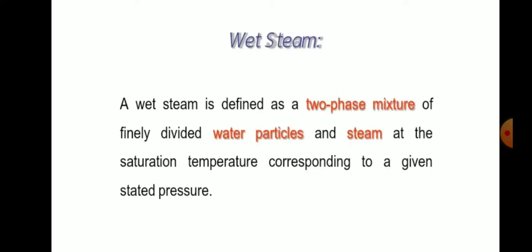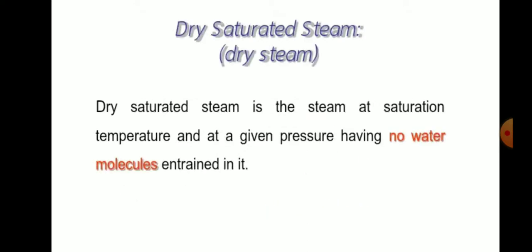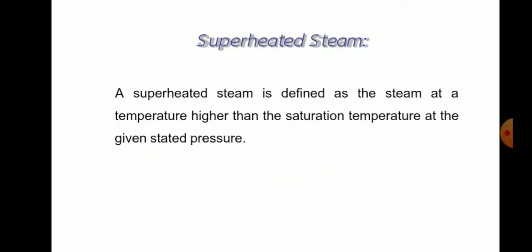A wet steam is defined as a 2-phase mixture of finely divided water particles and steam at the saturation temperature corresponding to the given pressure. Next one, dry saturated steam is the steam at a saturation temperature and at a given pressure having no water molecules entrained in it. And a superheated steam is defined as the steam at a temperature higher than the saturation temperature at the given pressure.